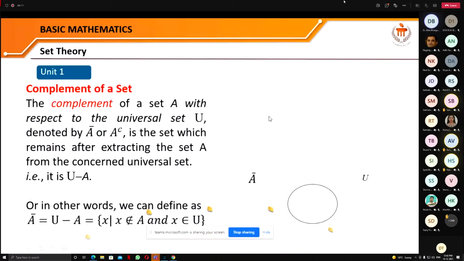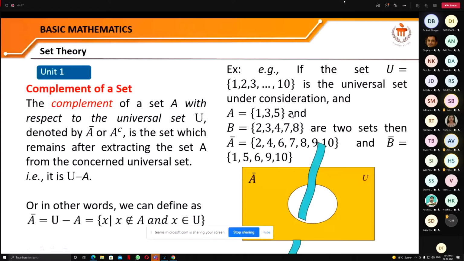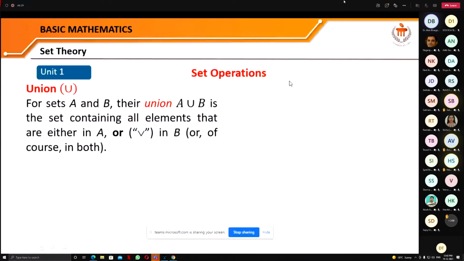You can see here the example: if the set U is 1, 2, 3 up to 10, and if we say that this is the universal set under consideration, and if A is 1, 3, 5, and B is here, these are two sets, then the complement of A is what? The complement of A means actually that we exclude these elements from this universal set.